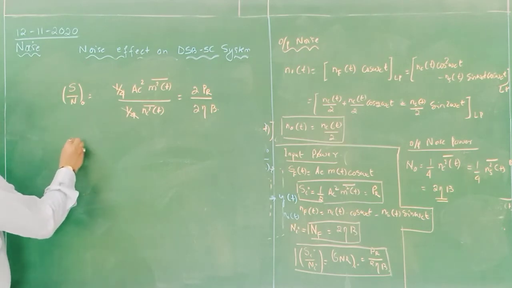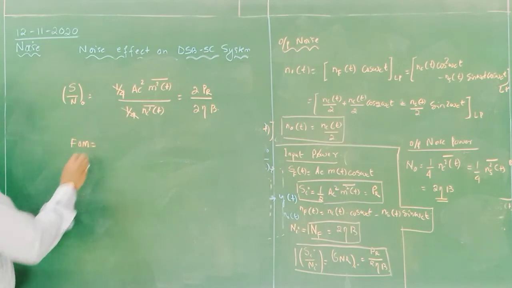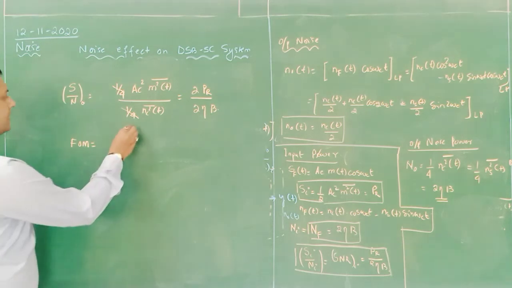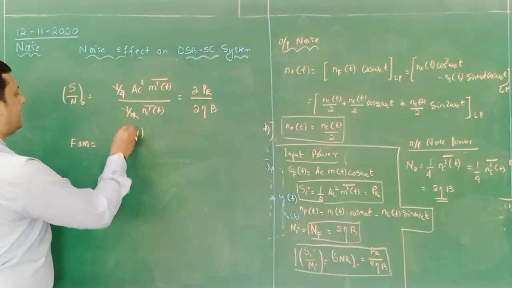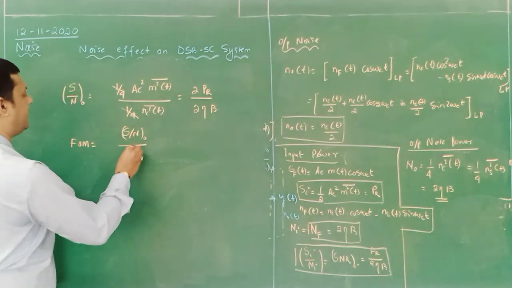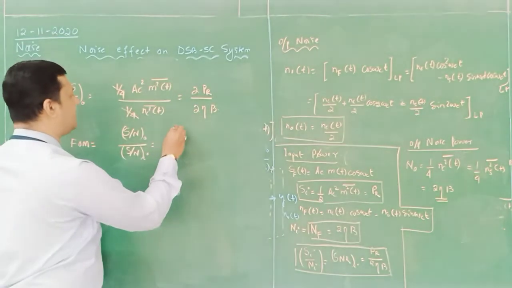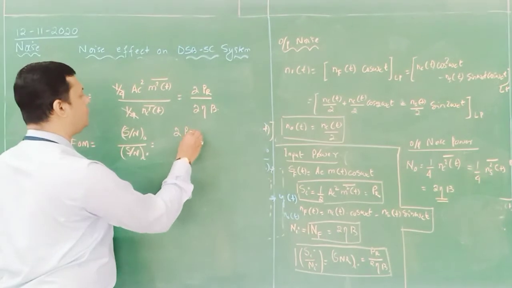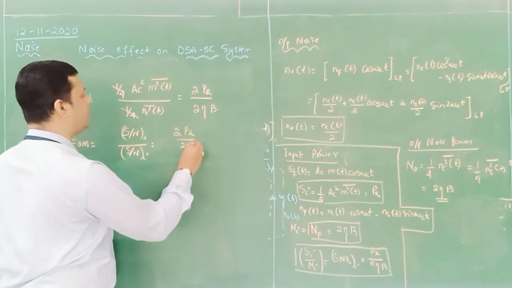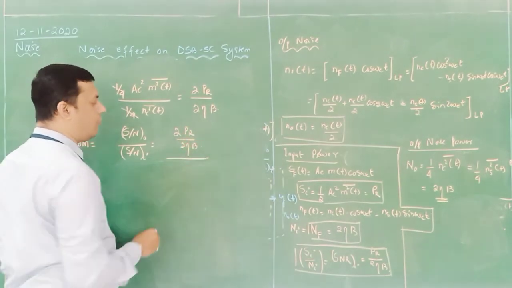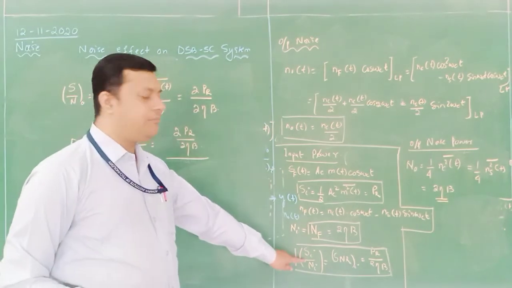Next, you have to calculate the figure of merit, FOM, that is output SNR divided by input SNR. So output SNR here you can see it is 2PR divided by 2 eta into B, whole divided by, what is the input SNR?